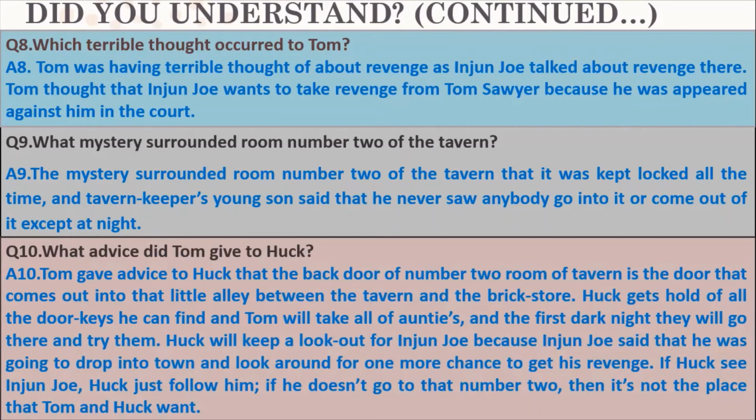Huck will keep a lookout for Injun Joe, because Injun Joe said that he was going to drop into the town and look around for one more chance to get his revenge. If Huck sees Injun Joe, what does Huck have to do? Huck just follows him. If he doesn't go to that number 2, then it's not the place that Tom and Huck want. So this will be the answer to this question. So I am moving towards the next slide.